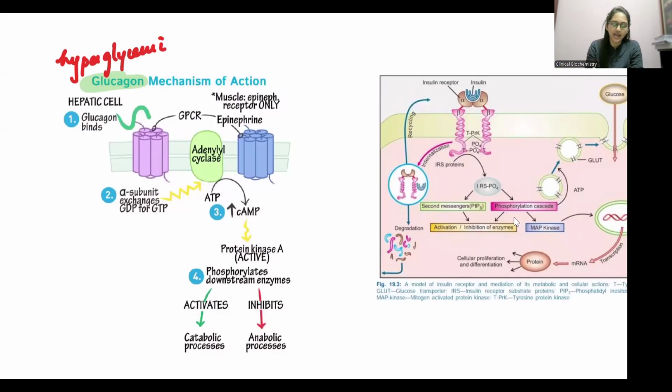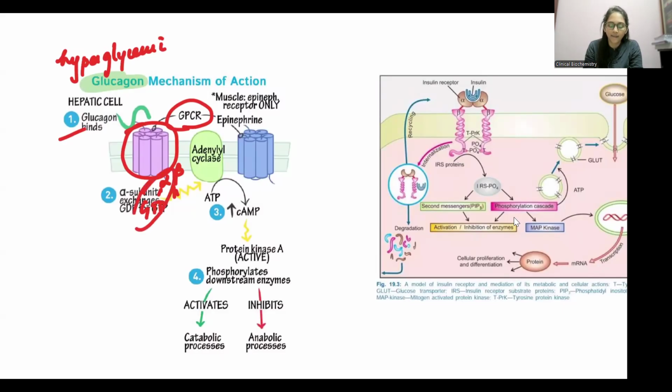How does it act? It acts by the GPCR pathway. The first thing is the glucagon will bind to the GPCR receptor, that is the G protein coupled receptor. Then it activates the alpha, beta, and gamma, 3 subunits which are attached to this GPCR receptor. Now this alpha subunit will bind to GTP and get dissociated from the beta gamma.